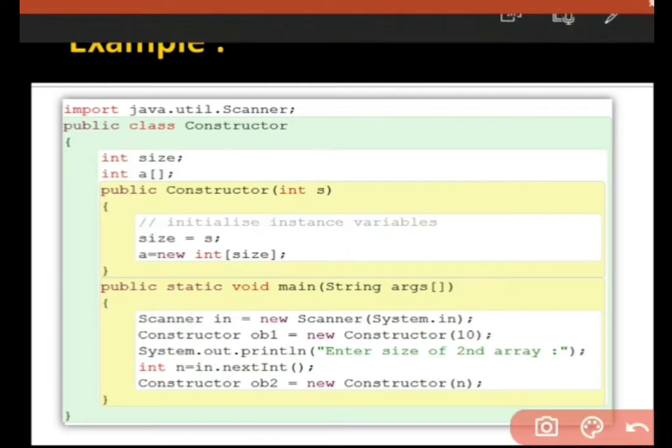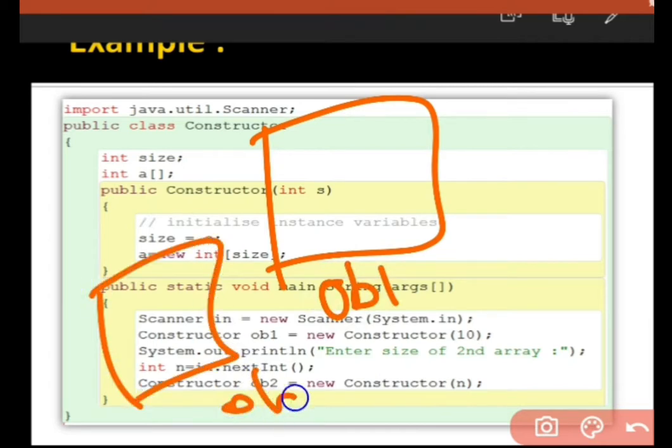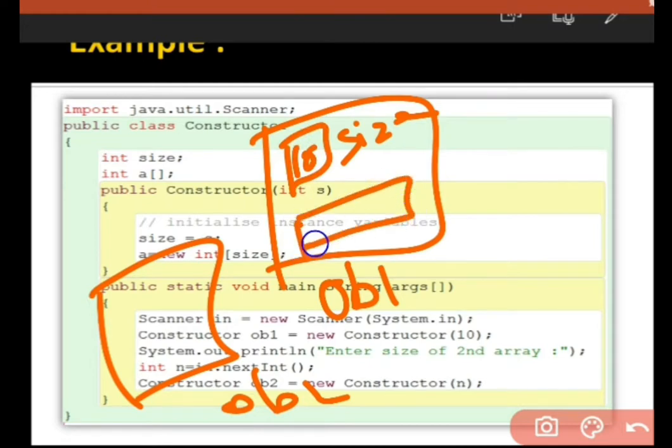Now we have two objects, number one is ob1 and number two is ob2. We have two objects right now, and in one we have size, that is 10, and we have an array of size 10. In the second, we have size which can store any value which is provided by the user in n.